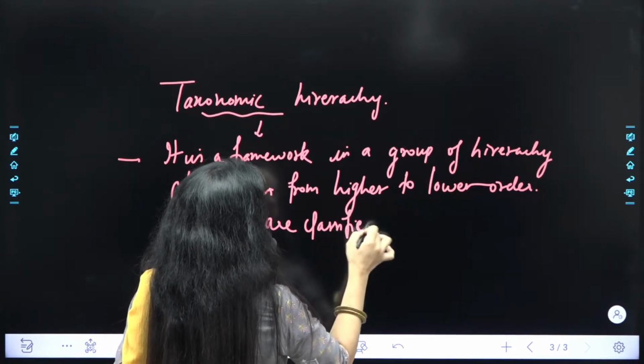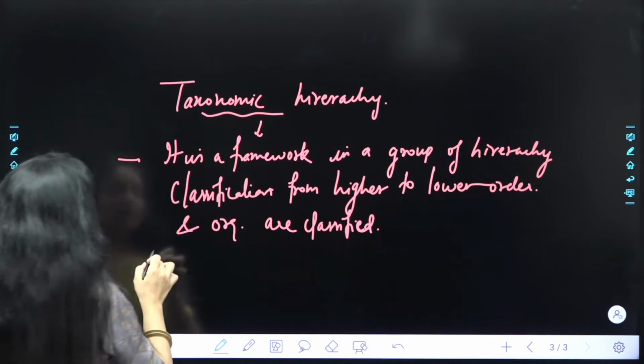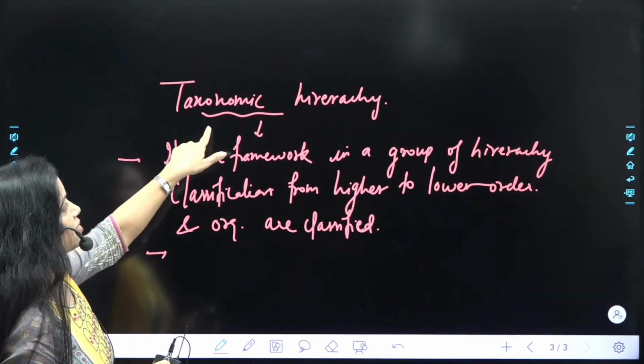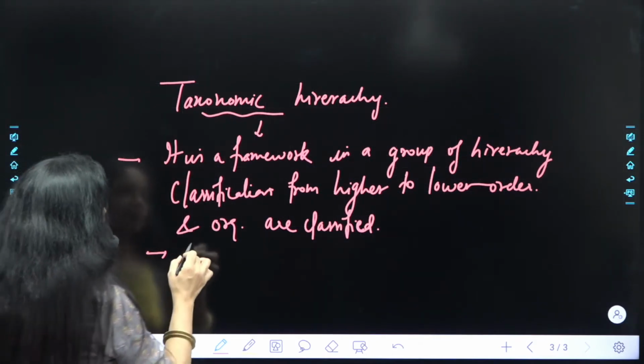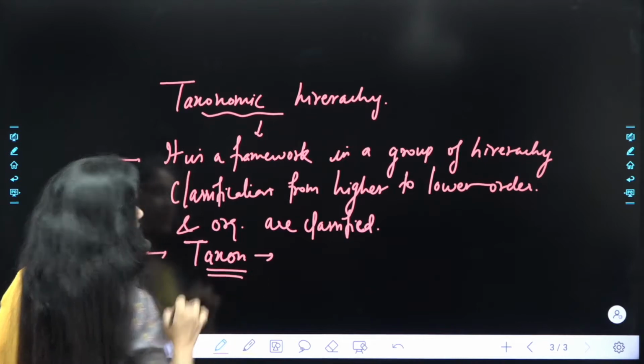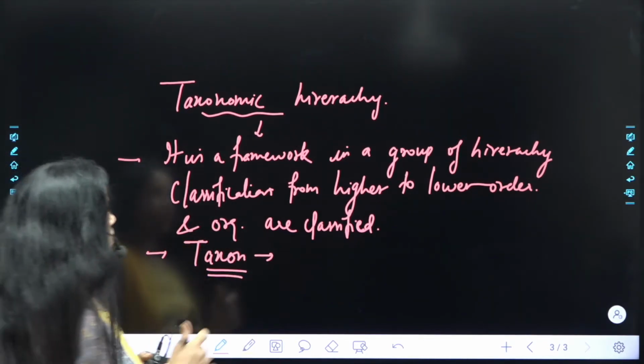ठीक है, तो ध्यान रखनी है ये बात, again important. जैसे for example there are different taxons. See, when we hear the word taxonomic, the word that comes to our mind is taxon. ये मैंने पहले भी एक सेशन में आपको बताया है. What is taxon? That establishes the taxonomic hierarchy. Now, what is taxon?